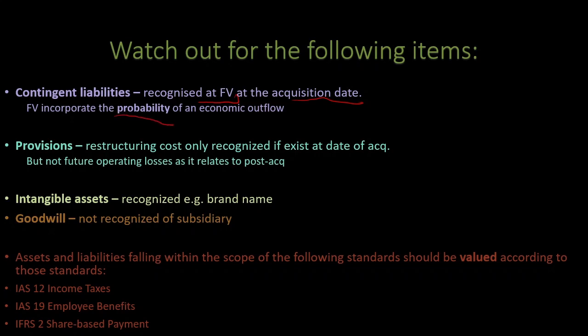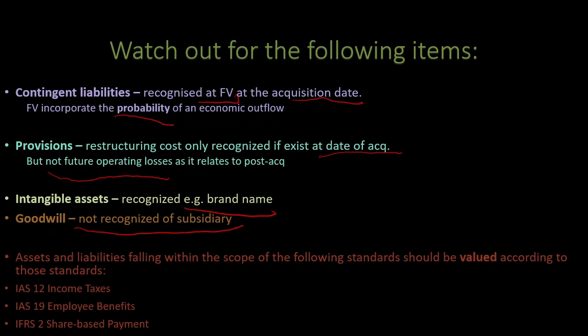Provisions: restructuring costs are only recognized if they exist at the date of acquisition, but not future operating losses, as these relate to post-acquisition. Intangible assets are recognized, which include brand names, but goodwill is not recognized.